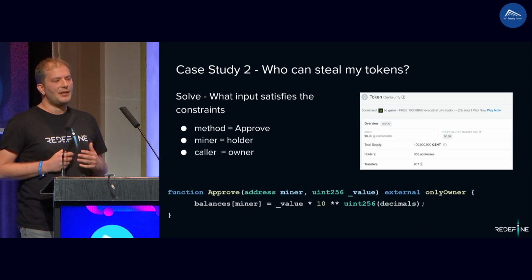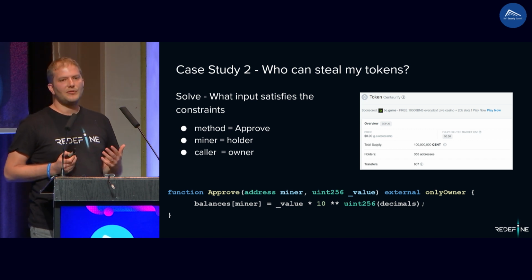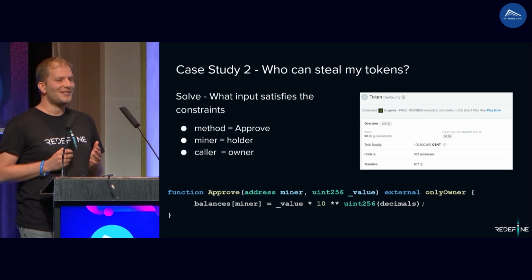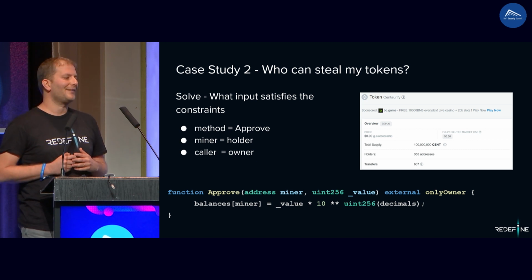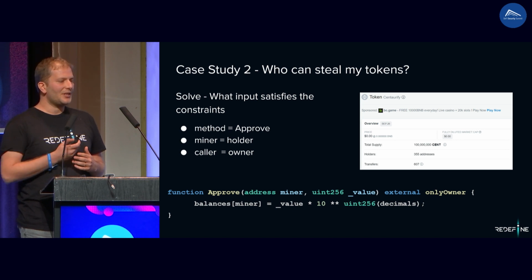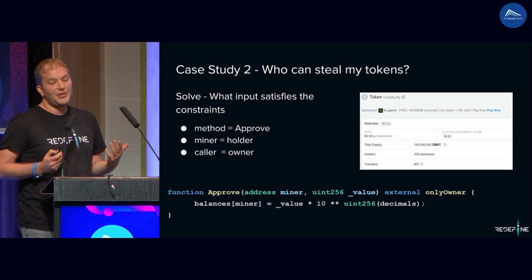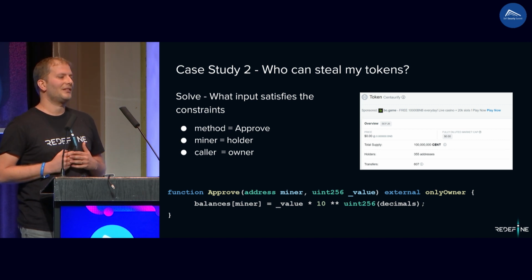By solving the model, we found that there is a function called approve with capital A, which isn't defined in the ERC-20 spec. Usually it's approve with a lowercase a. And you can see here in the implementation of this function, the owner can set the balance of any holder, which means he can reduce his balance, which means he can steal his tokens.